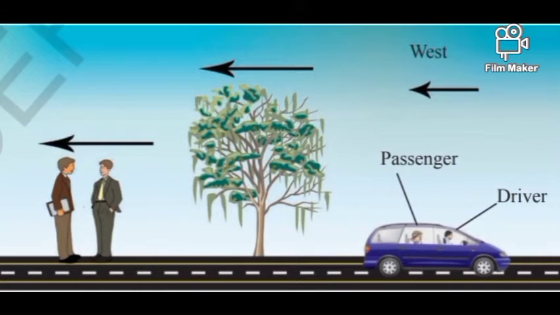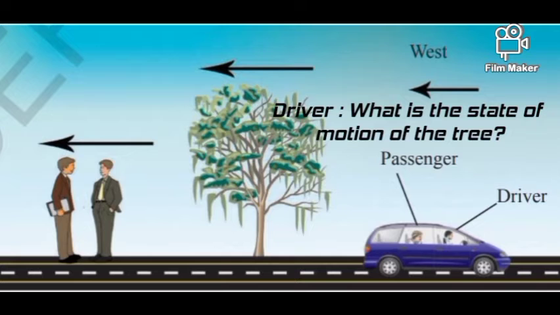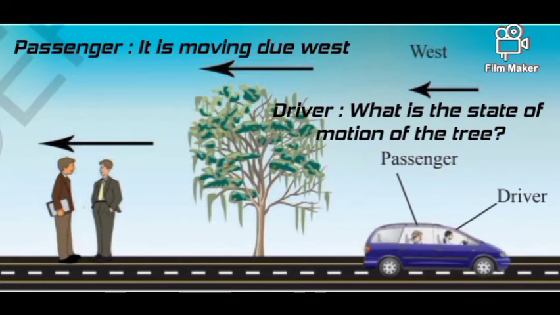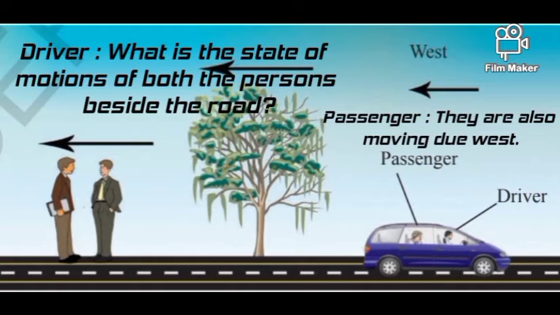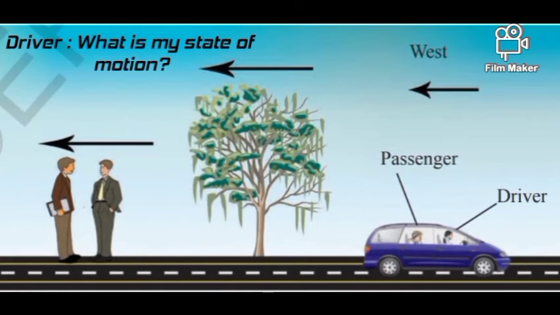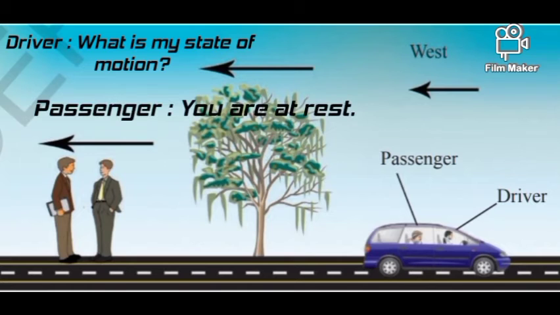Now, observe the situation and the conversation between the driver and the passenger. Driver asks what is the state of motion of the tree. Passenger answers that it is moving due west. Driver asks what is the state of motion of both the persons beside the road. Then the passenger answers that they are also moving due west. Driver asks what is my state of motion. Passenger answers that you are at rest.